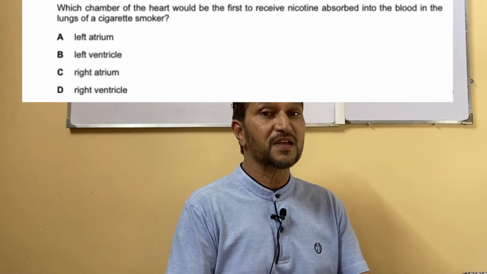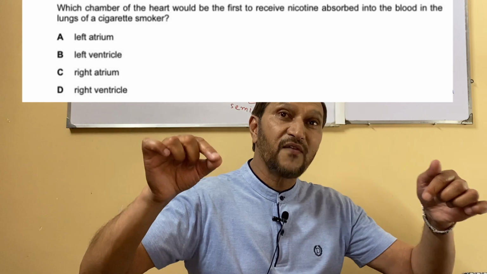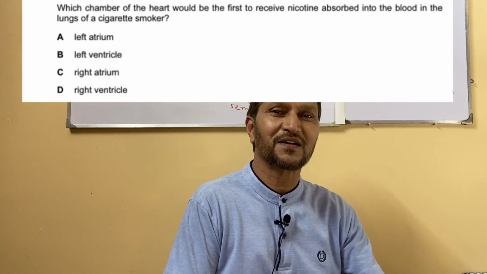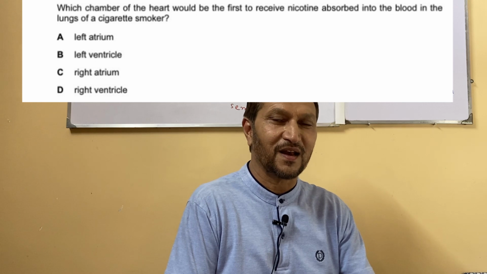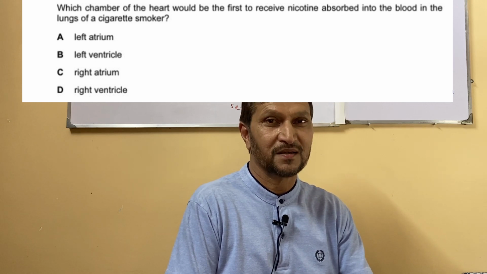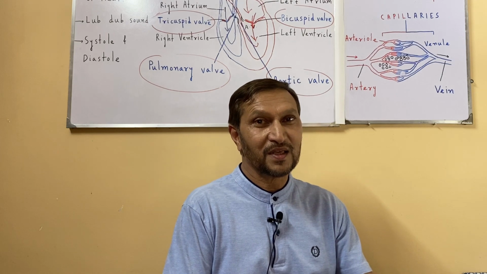As we established that oxygenated blood enters the left atrium, and the left part of the heart contains oxygenated blood, it is nothing other than the left atrium, option A. So that's how we solve the questions. Okay, thank you very much.